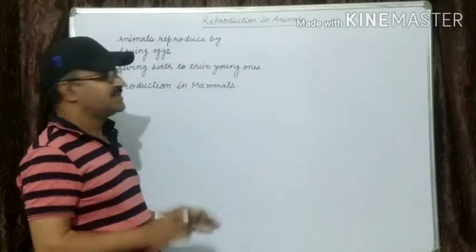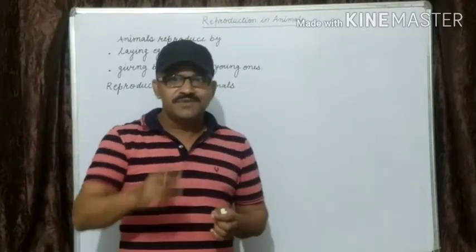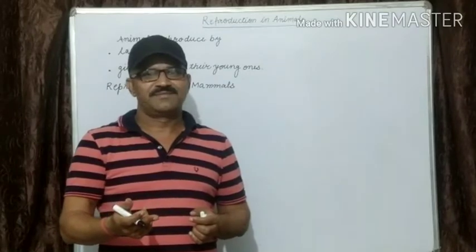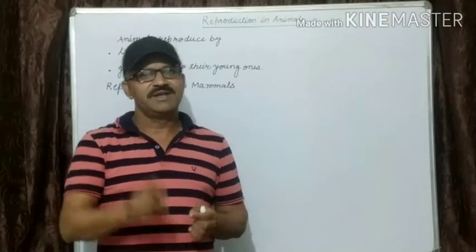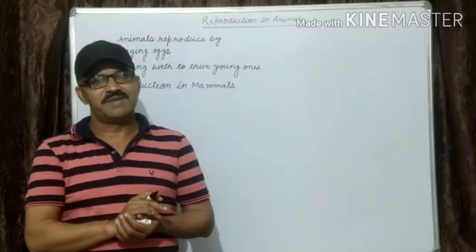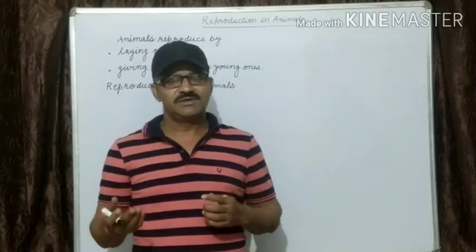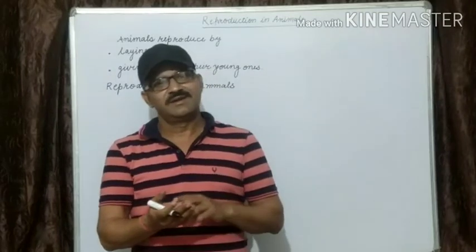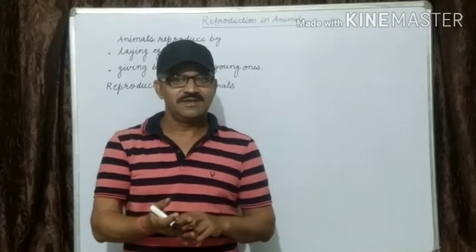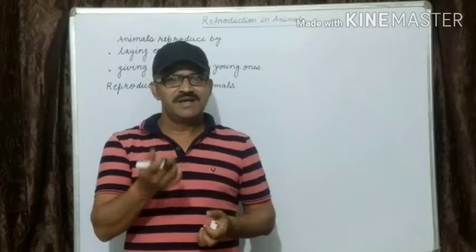Those animals are known as mammals. Examples of mammals: human beings, dog, elephant, tiger, lion. These are some examples of mammals.